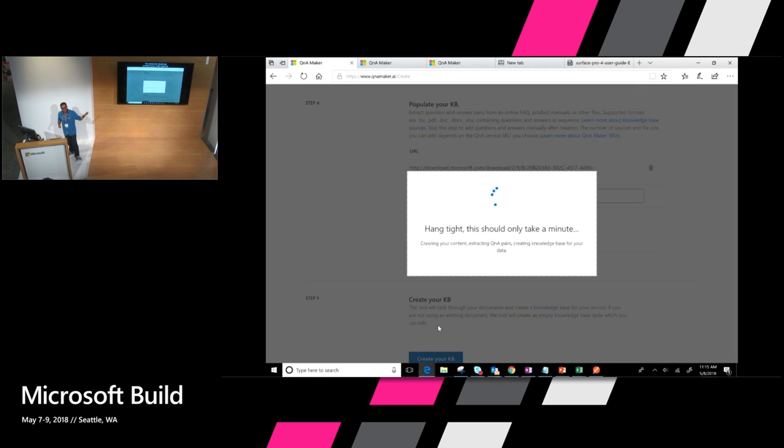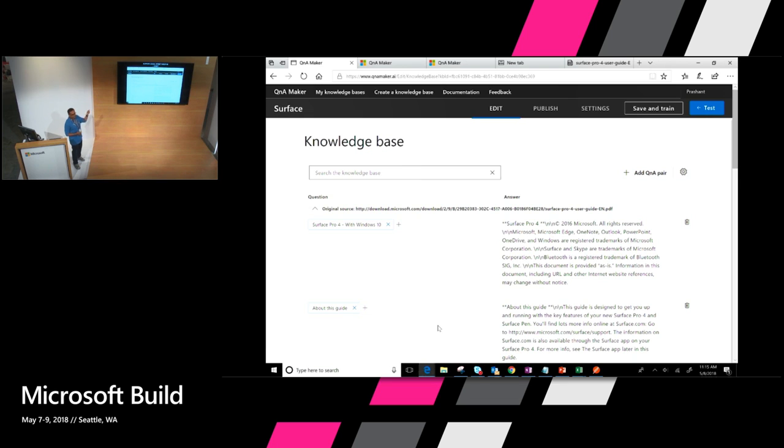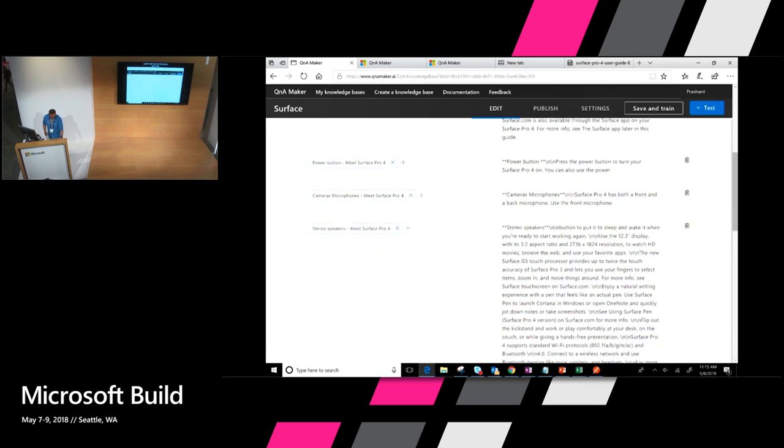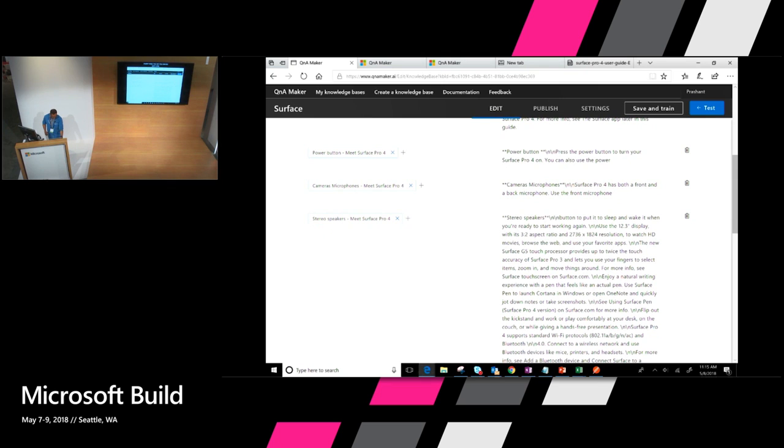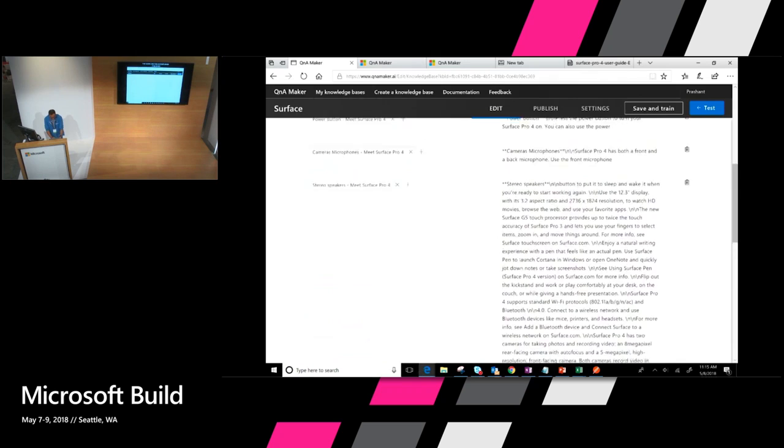And in addition to all of this, everything you do on the portal, you can do with APIs. The V4 APIs are published. You can do all of those with APIs. So here's what it pulled out, right? So this stuff about the power button, about microphones, and so on and so forth. So let's see how this works.